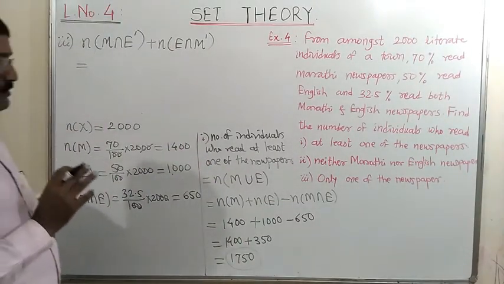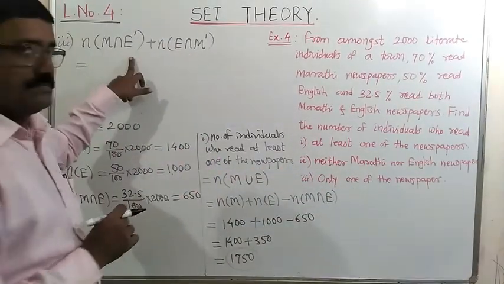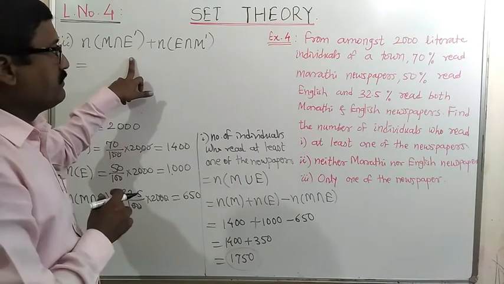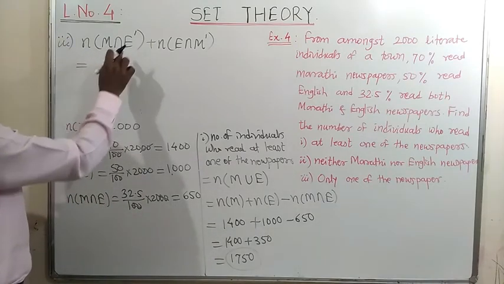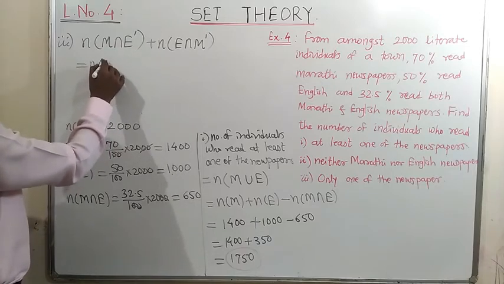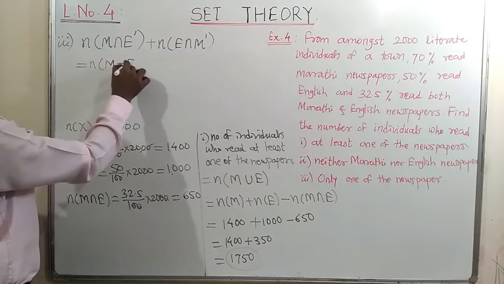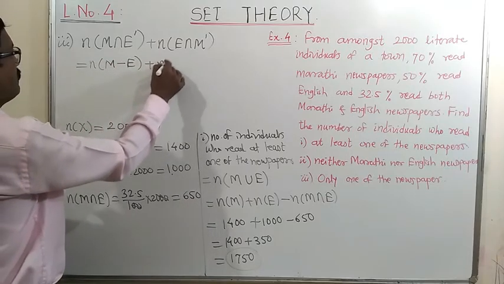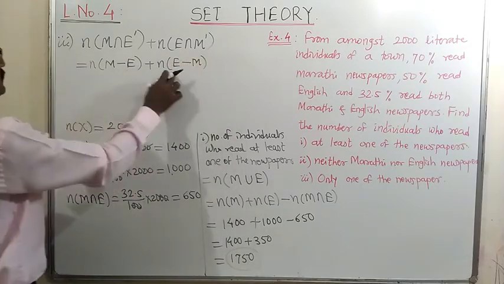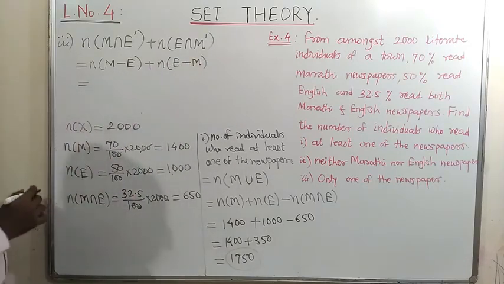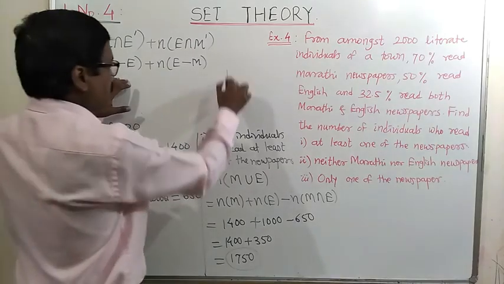That means it is important to convert the question into symbolic form. That is important in such types of examples. Now, M intersection E complement is nothing but the number of elements in M which are not in E, and the number of elements in E which are not in M. That means this is the sum of the two differences of two sets.